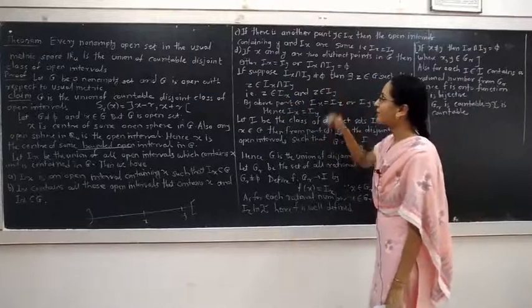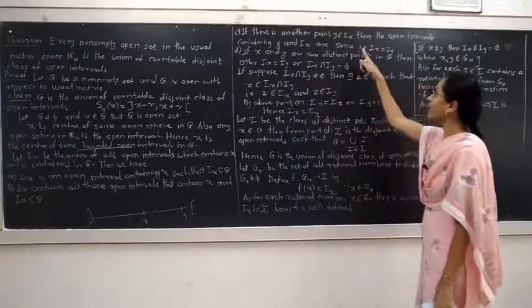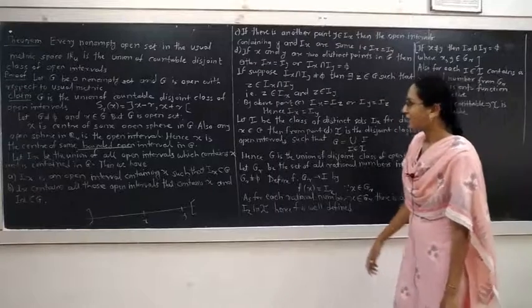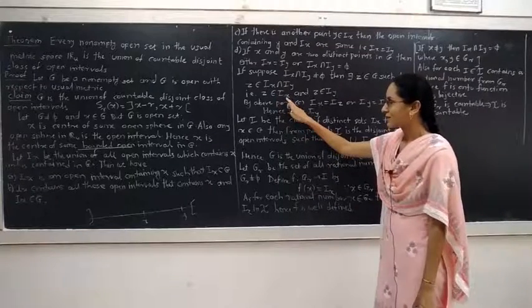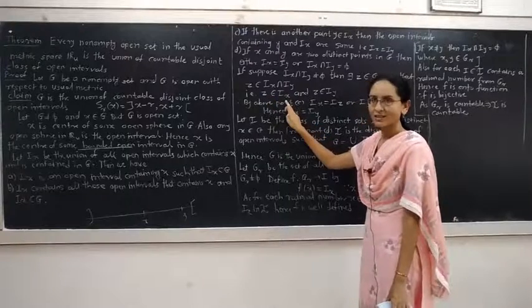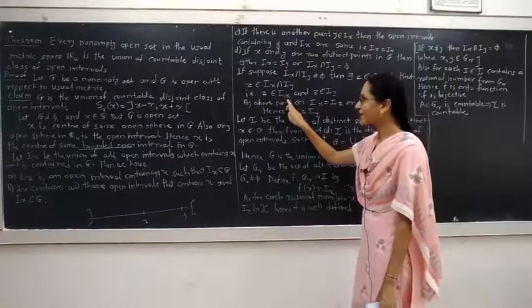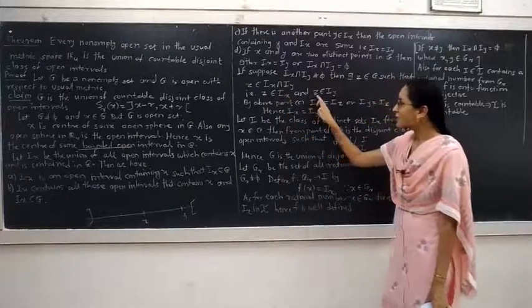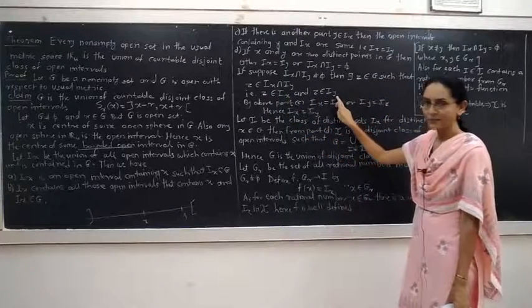By part C, if there is another point in Ix, then the corresponding intervals are the same. Here z belongs to Ix, and z is a point other than x, hence Iz is the same as Ix.